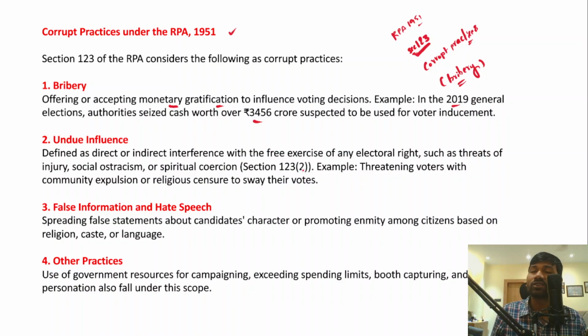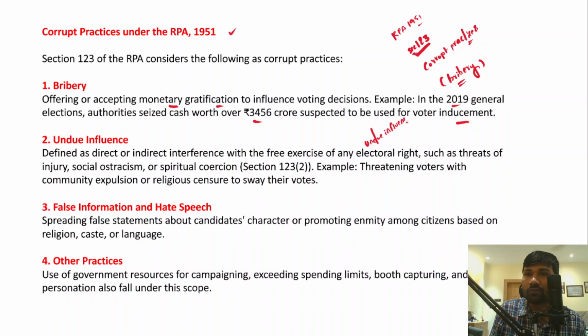In fact, it has also been affecting the free and fair conduct of elections, because you can easily influence the voters by giving them money, right? So money power and muscle power, or giving bribes, is another major challenge. And apart from that, we need to talk about undue influence, right?